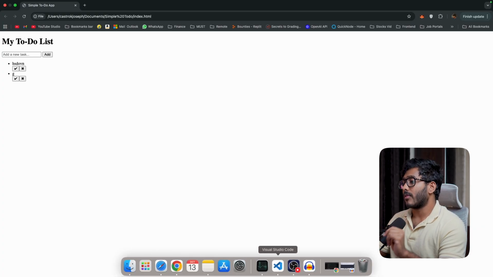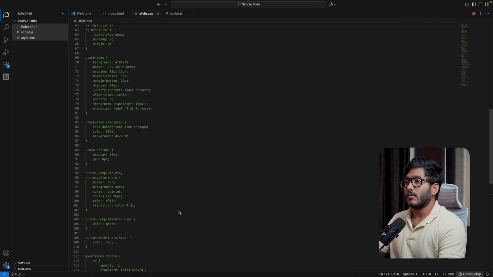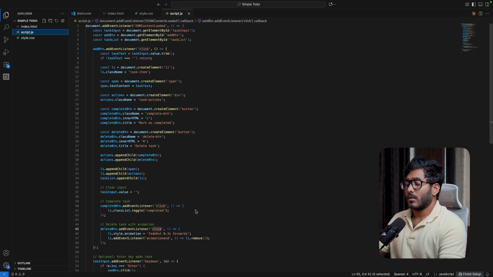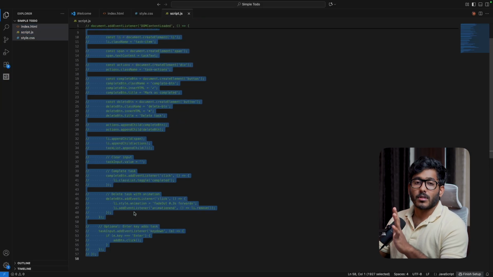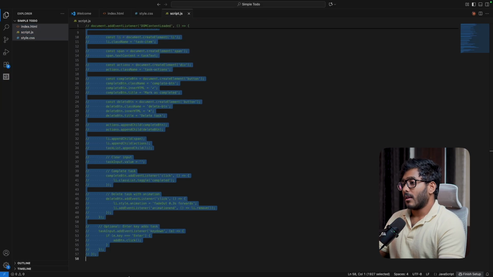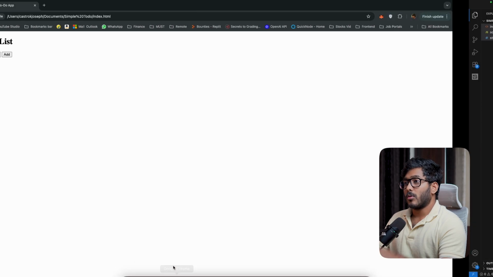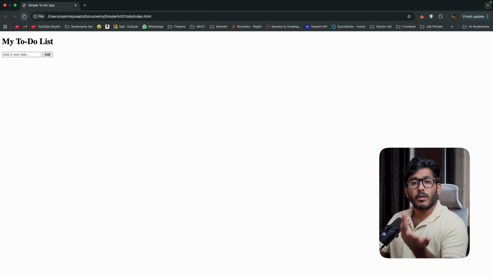Now let's remove the JavaScript file and see what happens. Now we just commented out all the JavaScript that we have. Now let's see how it is going to look. We removed the JavaScript file, and the appearance is basic and there is nothing to change because we have already removed the CSS file. Now let's try to add something and click on add. It's not working. So what happened?